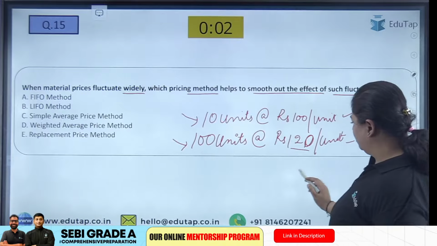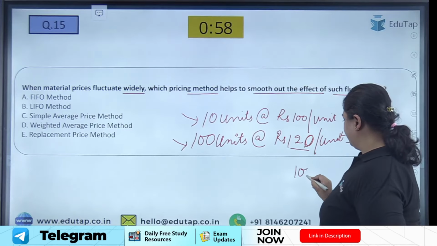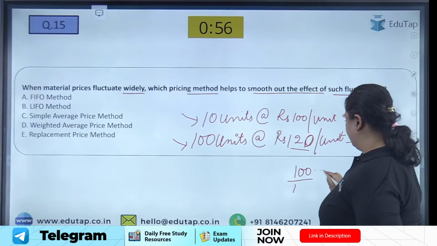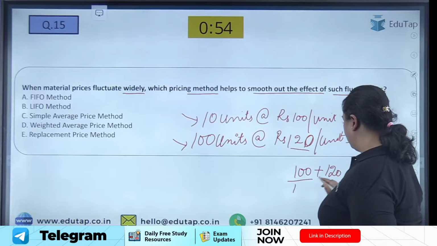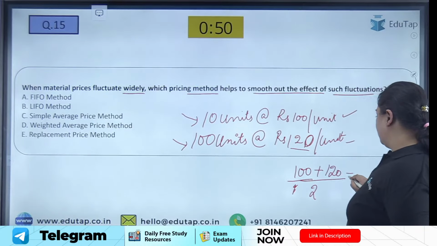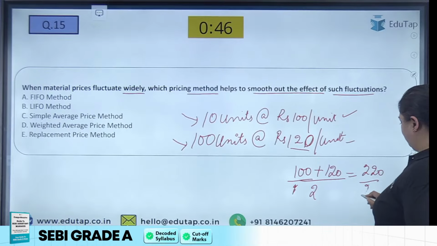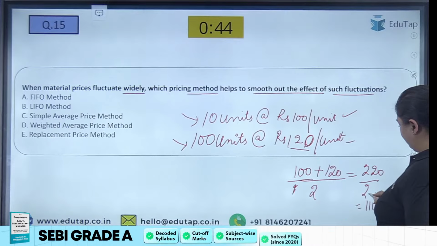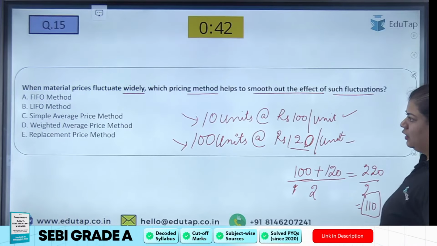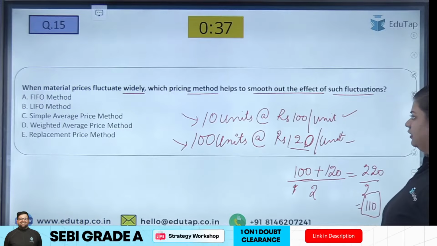What I'll try to do here is average my price. I will average 100 plus 100 plus 120, because there are two lots, so I'll divide it by 2. 100 plus 120 is 220, and 220 divided by 2 is 110. So when my production department asks for any units of production, I will give it at 110 rupees.